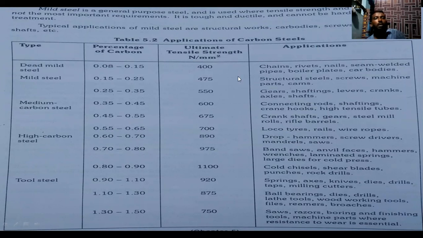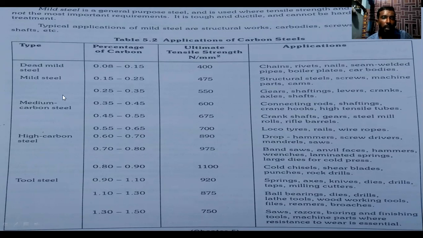See here, dead mild steel. In dead mild steel, the carbon content is 0.08 to 0.15 percent. The ultimate tensile strength is 400. So what are the applications of dead mild steel? Chains, rivets, nails, seam welded pipes, boiler plates, and car bodies. These are the applications of dead mild steel.